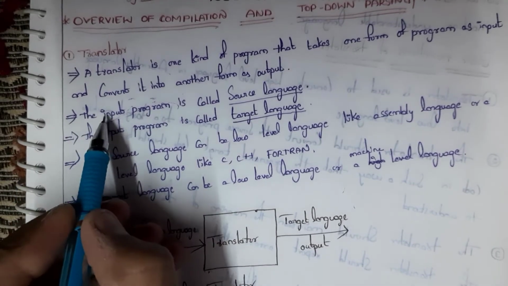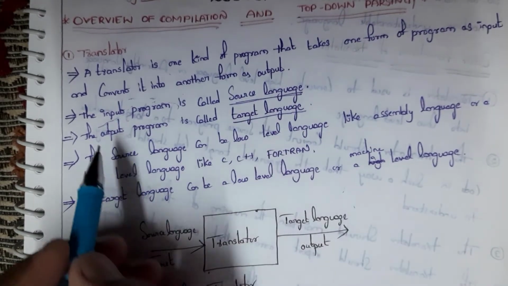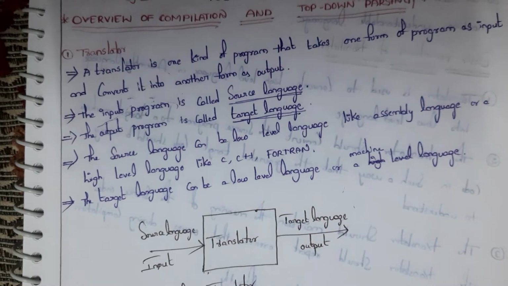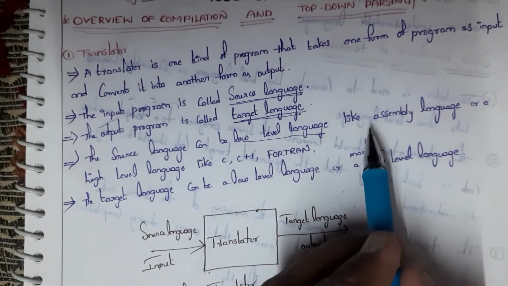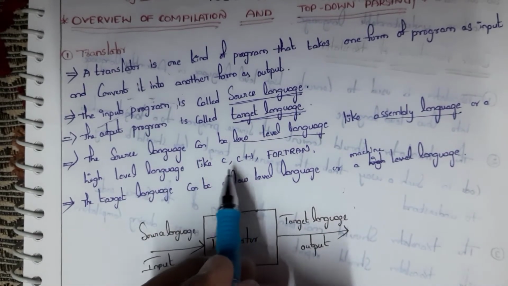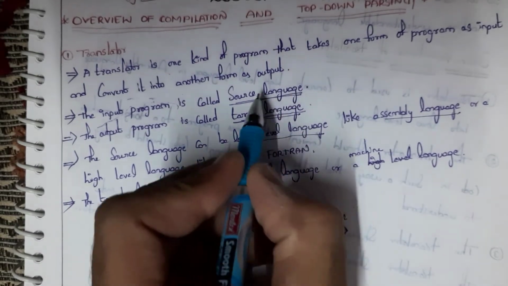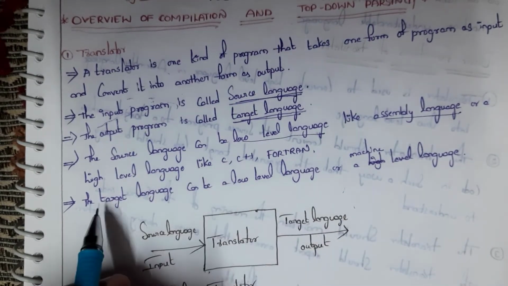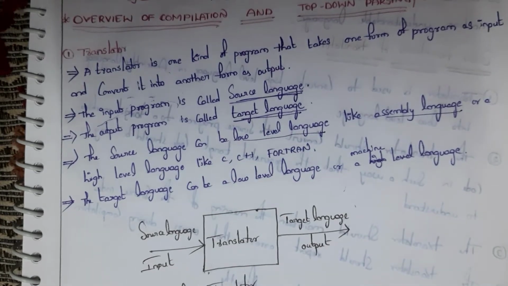Similarly, the input program is called source language and the output program is called target language. The source language can be low level language like assembly language or high level language like C++. This source language can be either assembly language or a high level language, and the target language can be low level language or machine language.